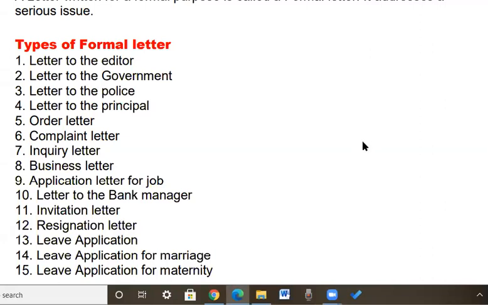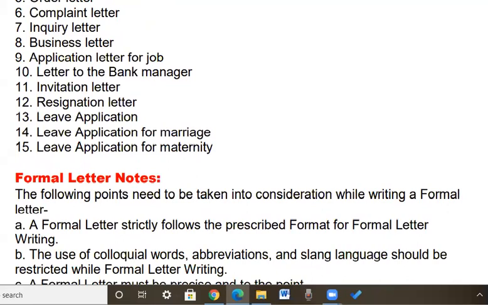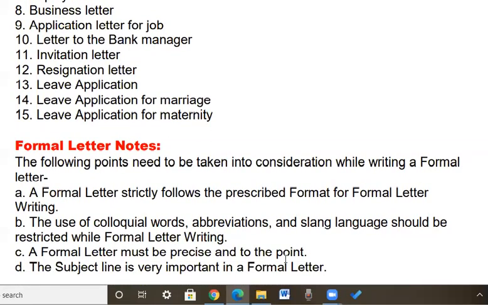If you all have written down, then I am moving the page. I hope all of you have written. I am moving the page for further. These are the formal letter notes. Now write the subheading, formal letter notes, and then keep on writing all these points which you have to keep in mind.